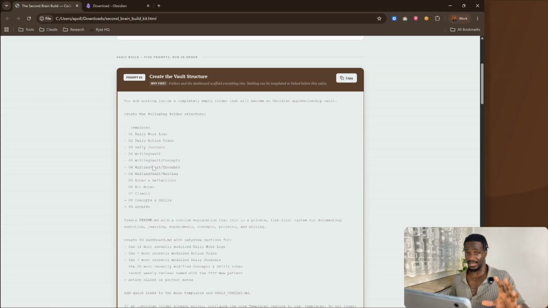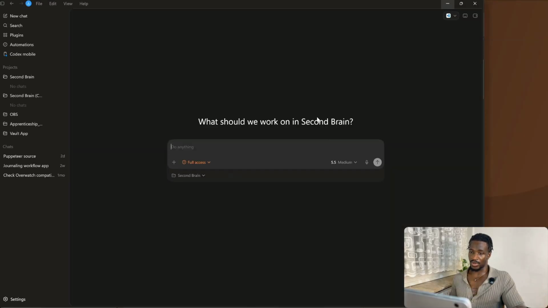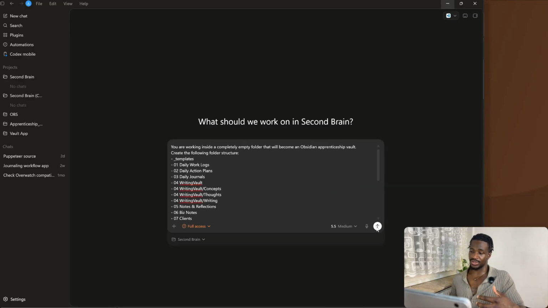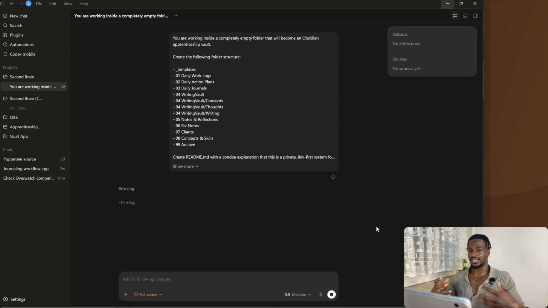Now you can of course edit this prompt a bit to change it up, whatever you would need. Maybe if you're a content creator, you could change one of these folders to be content instead. But essentially you can tweak that prompt a lot to get it to give you exactly what you want. So I'm going to just go ahead and copy this and then come over into Codex and paste the entire thing. And once you've pasted that, you can just send it, and Codex is going to understand and start actually building out that folder structure.